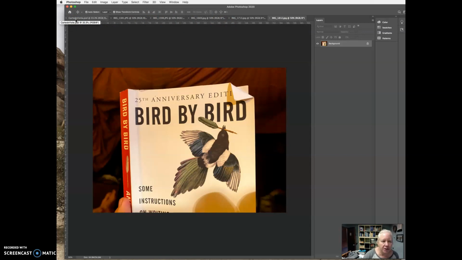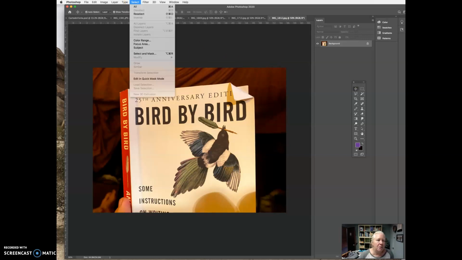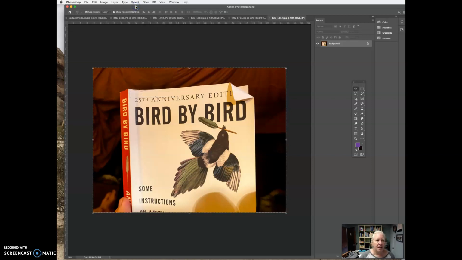And this is how I'm going to do it. I'm going to this guy because I want to get some portion of this book. And one thing I can do is use my shortcut for Select All, which is Command A. But I want to show you the long cut for that. So let me deselect. Oh, I meant to show you deselect, didn't I? Okay, so select is at the top under the Photoshop menu that goes across the top. I can choose Select, All. Notice the shortcut Command A. That gets everything, right? So this shows me everything that I'm getting.